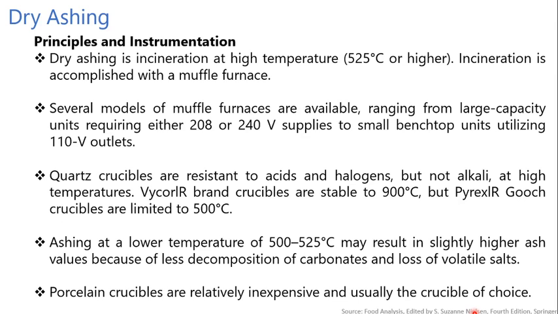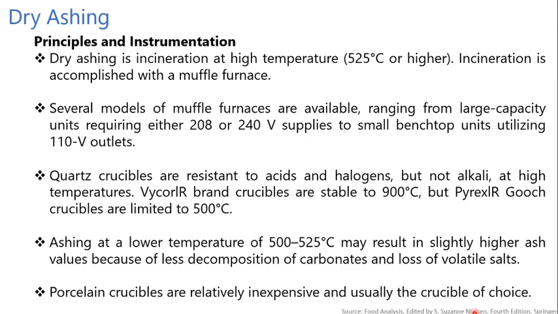Then crucible selection becomes critical in ashing because the type of crucible used depends upon the specific use. For example, quartz crucibles are resistant to acid and halogens but not to alkali at high temperature. The various brand crucibles are stable at respective temperatures, like 900 degrees Celsius. One of the crucibles is stable at 900 degrees Celsius, while the Pyrex crucible is limited to 500 degrees Celsius.